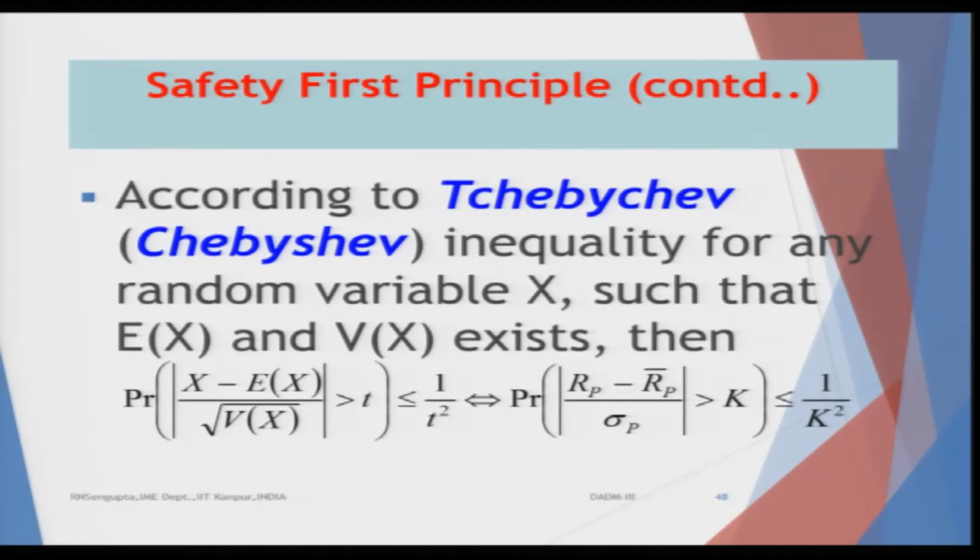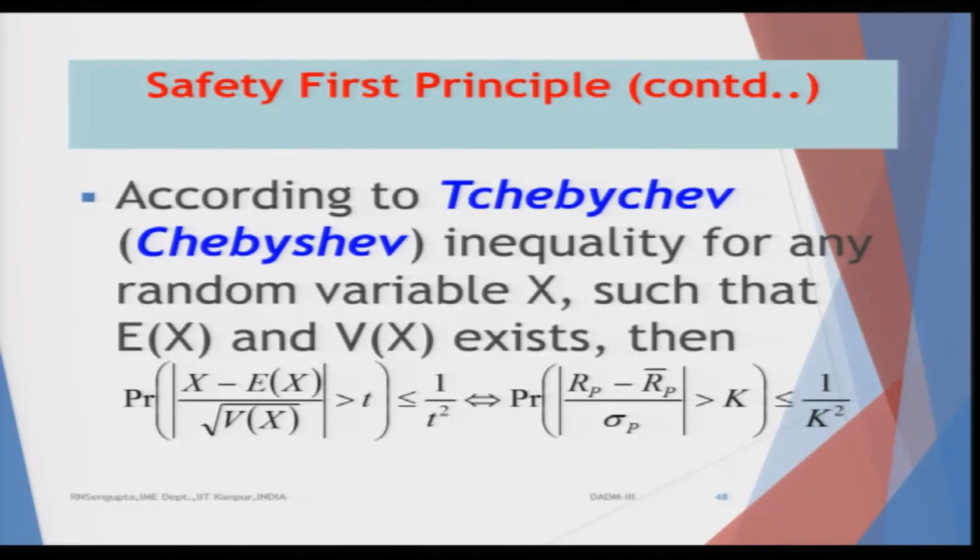So, basically I replace x by R_p and the expected value of x by R_p bar, and the variance now becomes sigma squared. Once you take out the square root, the value is greater than a k value, which you will find as it is. So, it is less than or equal to 1 by t squared.